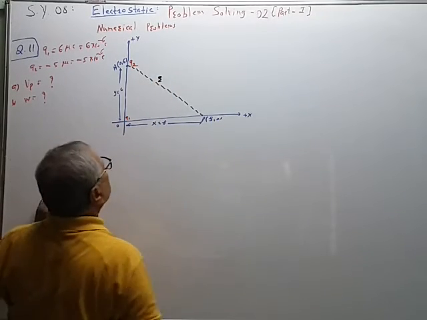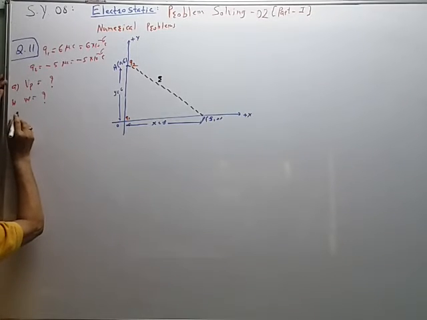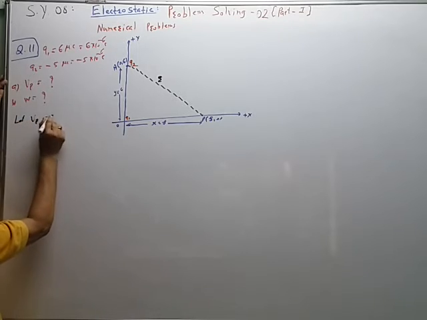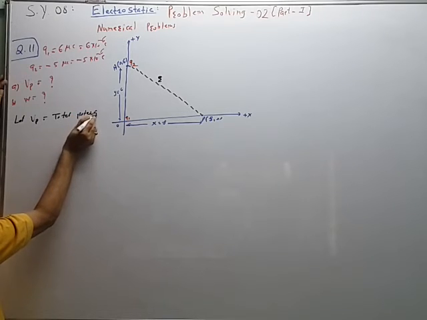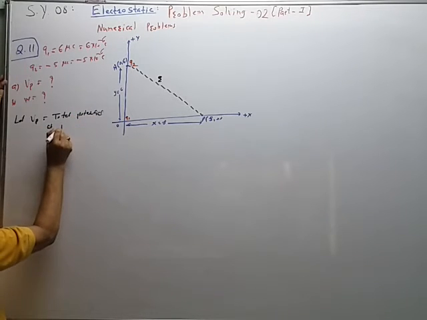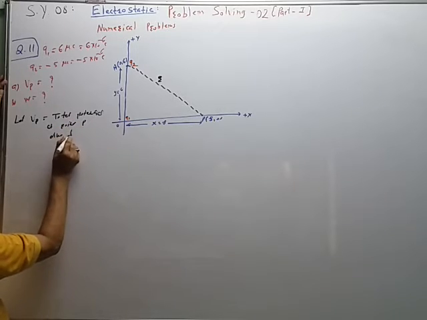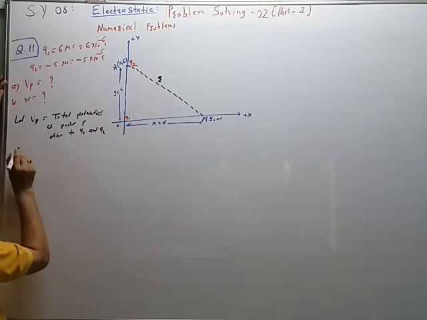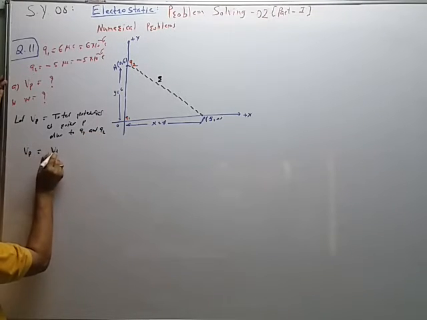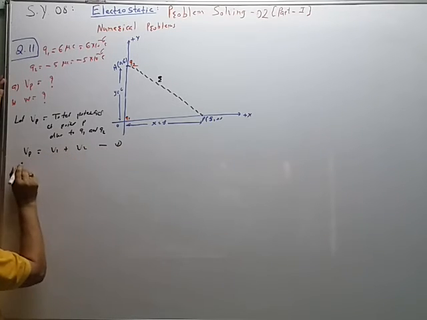and it can be calculated like this. Let Vp is equal to total potential at point P due to Q1 and Q2. Therefore, Vp is equal to V1 plus V2. So this is equation 1,